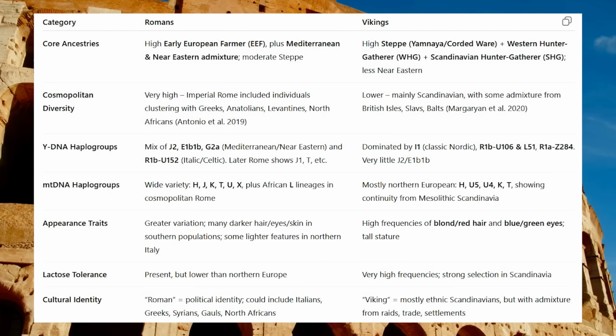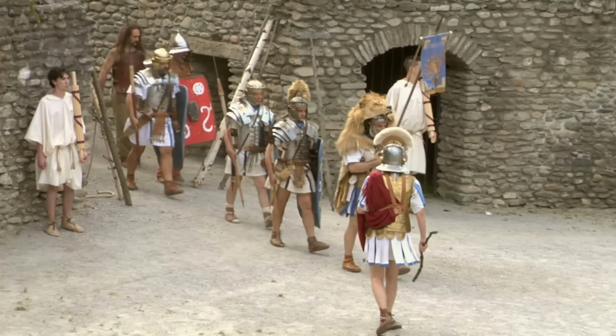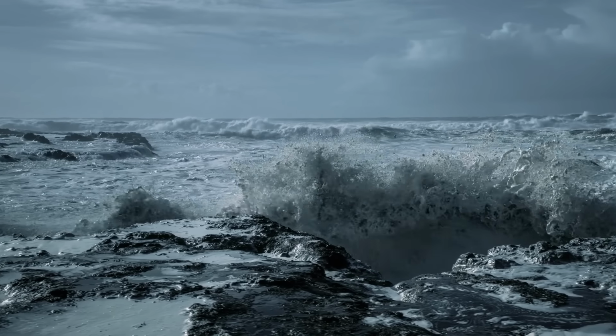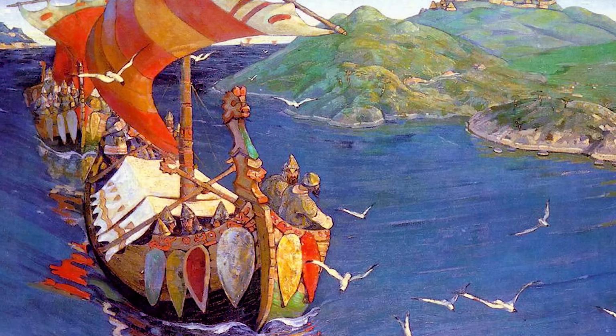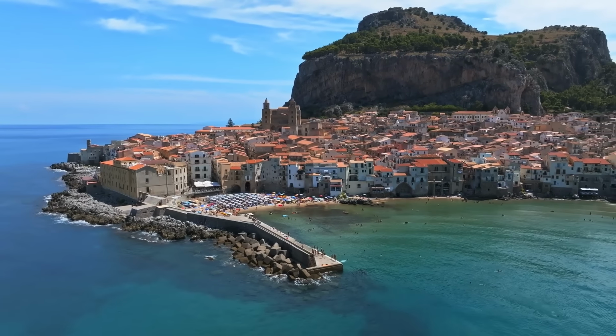From a cultural identity perspective also, an interesting feature of the Romans is that they allowed non-Romans to become citizens, with this policy evolving over time. Although some people did adopt the Viking culture who weren't Scandinavian, most Vikings were Scandinavian of course. Now I should note that there was some indirect contact between the Vikings and Italy in general. Although Vikings themselves never really settled Italy in large numbers, Norse-descended groups did reach parts of southern Italy through the Normans, who of course were largely descendants of Vikings who had settled in Normandy in France. In the 11th century, Normans conquered Sicily and southern Italy, establishing the Kingdom of Sicily.